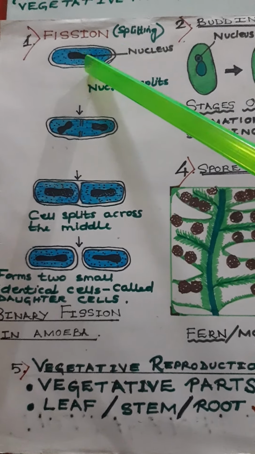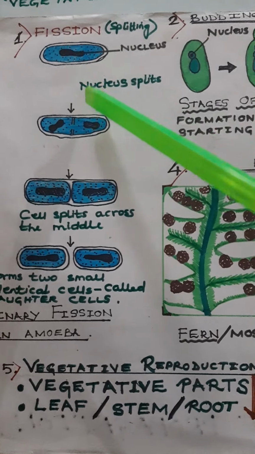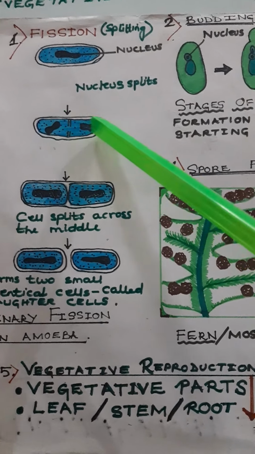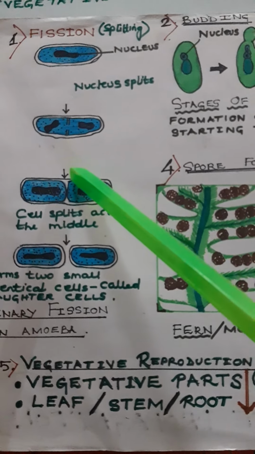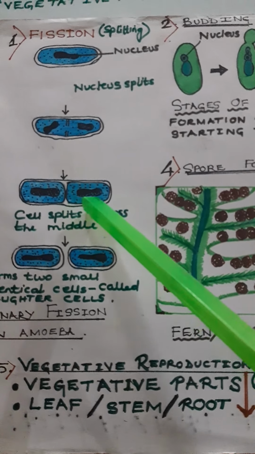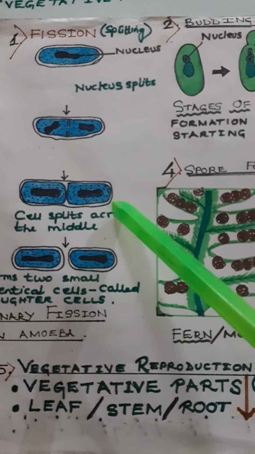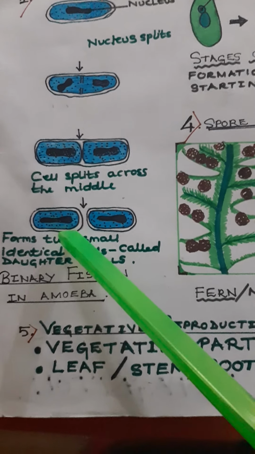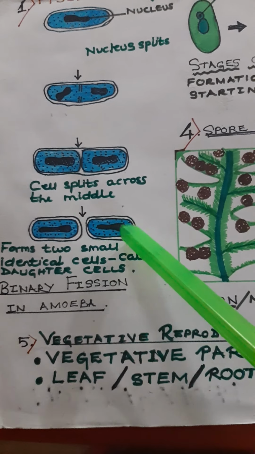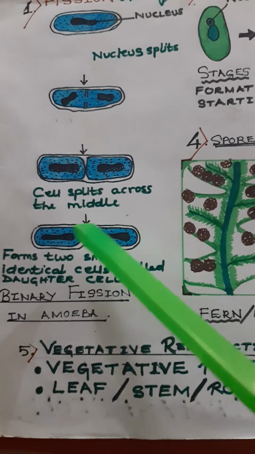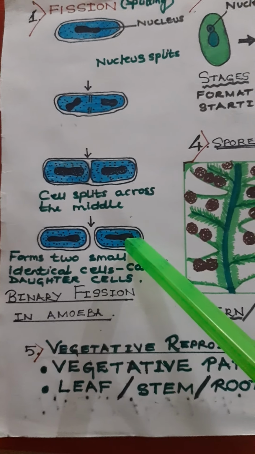So the nucleus, first there is the splitting of the nucleus. Once the nucleus splits into two, the cell splits right from the middle, right across from the middle. And then two small identical cells are formed. These are called the daughter cells.